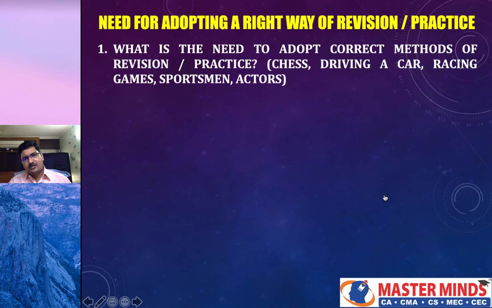Will you be able to drive the car just with 5 minutes of these instructions? Definitely not. Why? Knowing these 5 elements is different, but operating all these 5 elements in a coordinated manner requires a lot of practice. So knowing is different, doing is different. If you want to drive the car, you need practice. It's not sufficient to know how to operate these 5 elements. So, racing games. Just by playing a video game, can you participate in a real race? Definitely not. It requires hands-on experience. So knowing is different, hands-on experience is different.